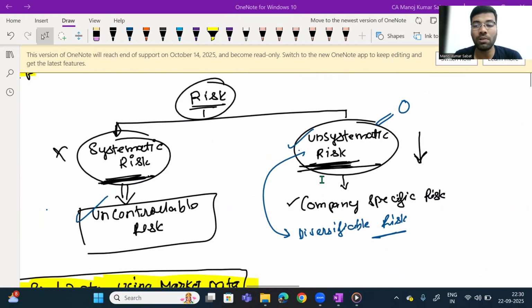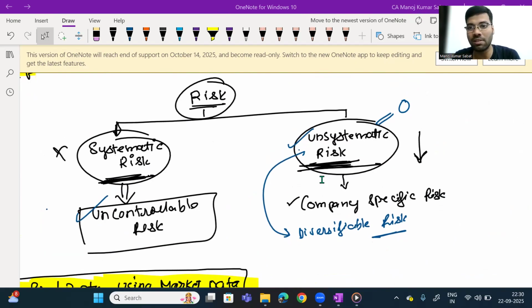Now in this video, what is the meaning of risk here? Risk again has two components, which are called the systematic risk and the unsystematic risk. Both these risks together combine and give rise to the security risk, or the risk that is associated with the share. First, try to understand what is this systematic risk.